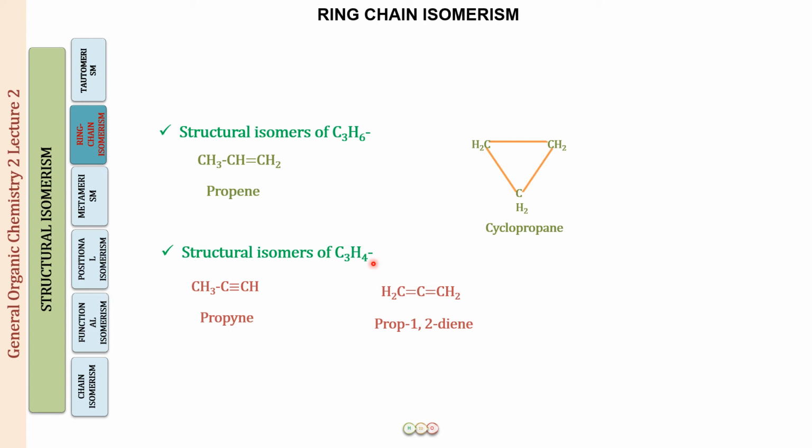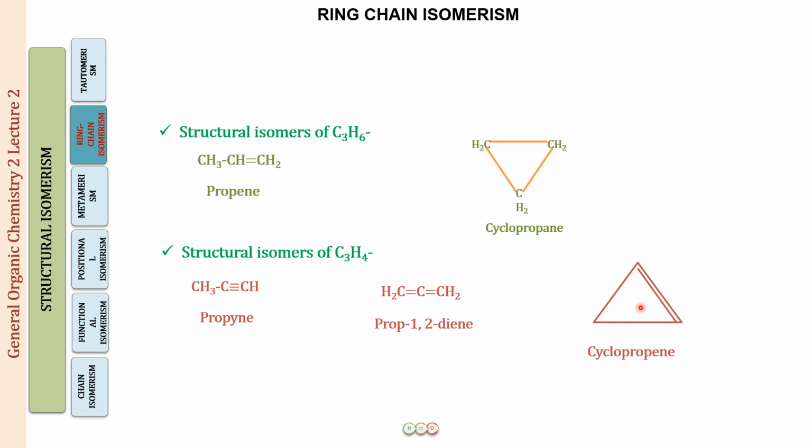Just think about it. Well, again, we can draw a cyclic structure as well, because a double bond, you all now know, has the same general formula as that of a ring structure also, right? So we can draw a ring structure instead of one double bond, and here there were two double bonds present, so instead of that we can draw one double bond and one ring. I hope this is clear to you people. So these are the three structural isomers I have for this formula.